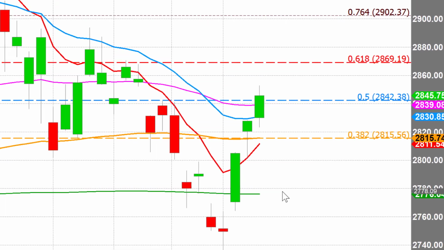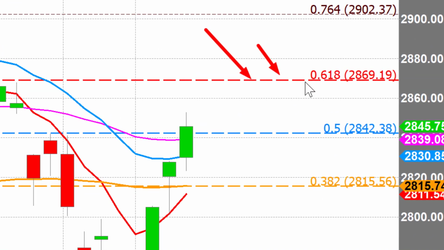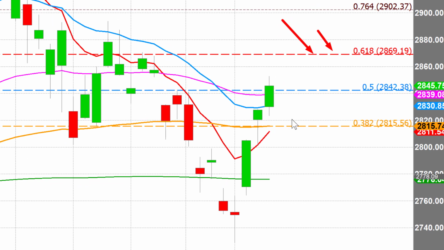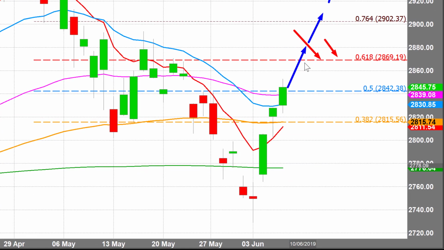And we can see the 61.8% retracement level, as you can see there. That's at 2869, or shall we say 2870 to make it simple. That's at that level, 2870, which means if the stock market bulls can push the S&P above that 61.8% Fibonacci retracement, above 2870, and if we can stay above that level, that increases the probability, increases the odds that we've gone back into a bullish rally. In other words, the continuation of a bull market towards the previous highs and maybe even towards 3,000 levels. But that's only if we get above 2870 and stay above 2870.